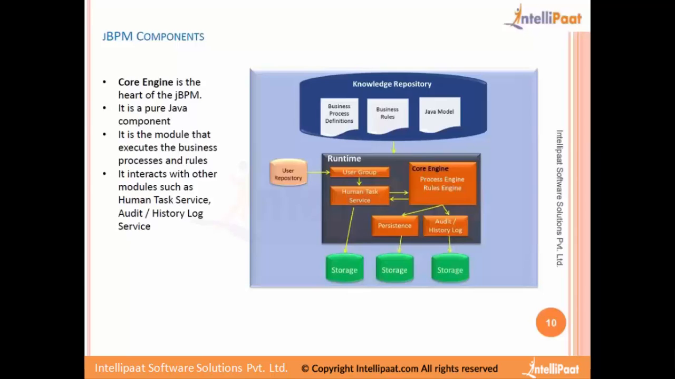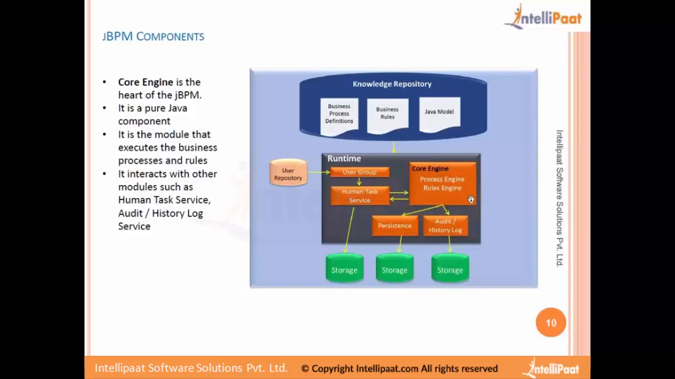Now we come to the whole runtime engine. This is the runtime in the JVM, and these are the components that will be running as part of JBPM. So what are the components that we have? We have the core engine. This is the heart of JBPM, the one which makes everything possible. All the implementations are within this core engine. We have two components to it: the process engine and the rules engine.